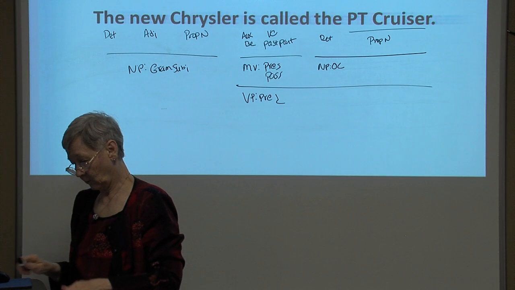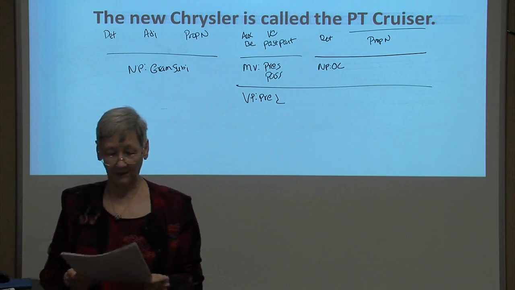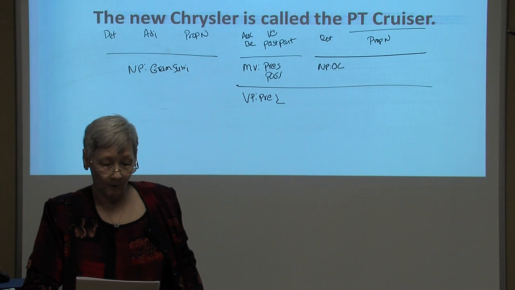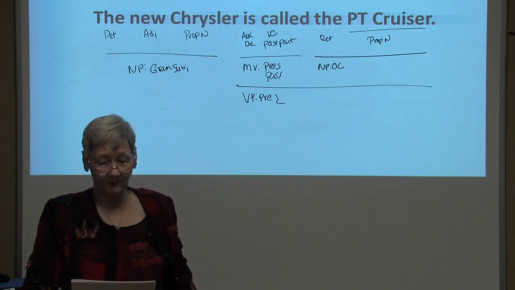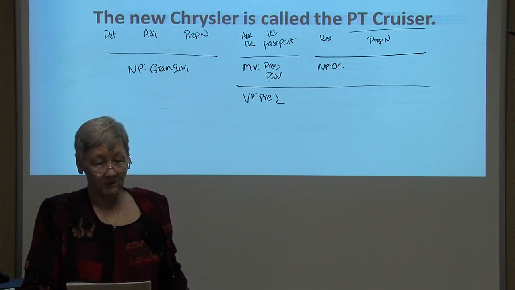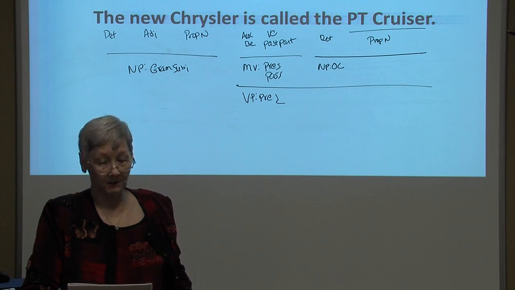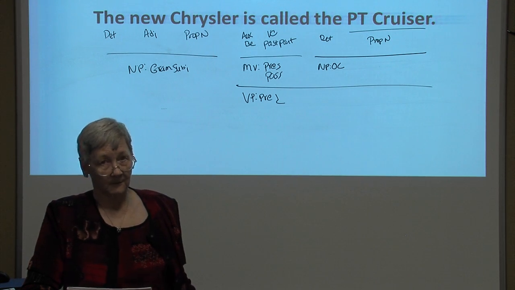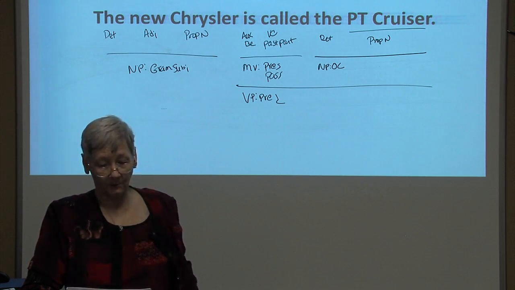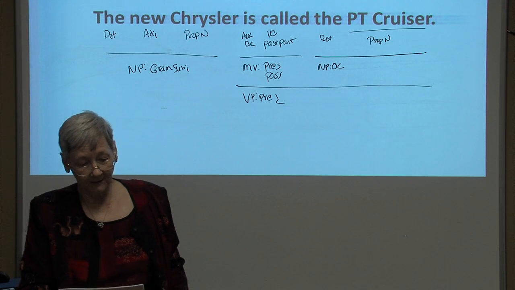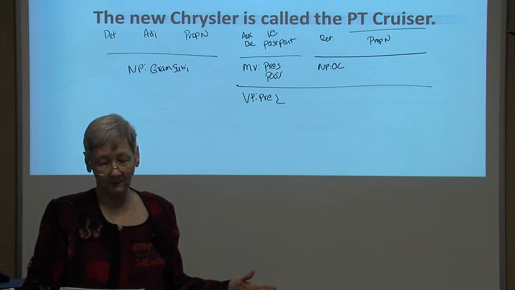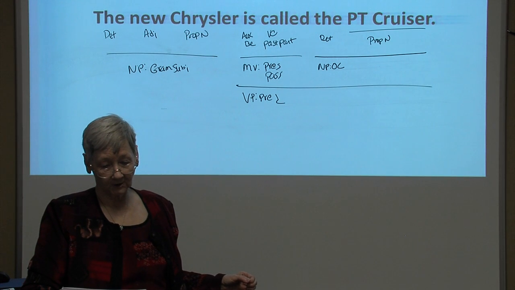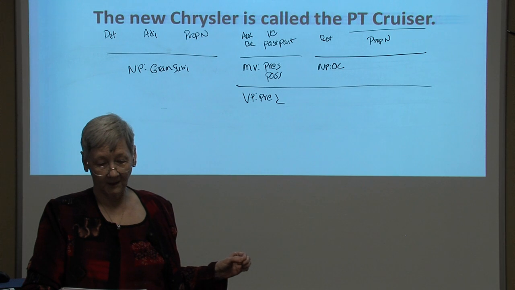How do we know what to label the noun phrase, the PT Cruiser? We know that the main verb is passive because passive is the only structure in which auxiliary be is followed by the past participle. But where's the by phrase? It doesn't matter. Whoever did the calling is not important, but let's restore it so that we can take the sentence back to its deep structure and determine the function of the PT Cruiser. The new Chrysler is called the PT Cruiser by someone.